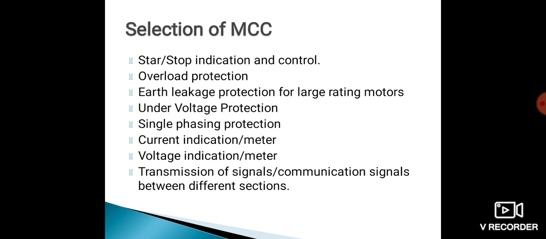Current indications or current meters, that is ammeters. Voltage indications or voltage meters, that is voltmeters. Transmission of signals, communication signals between different sections. So these are the basic motor functions. These functions are considered while selection of the MCC. So these are the factors which are responsible for the selection of MCC.